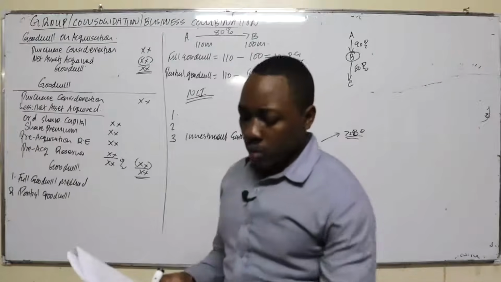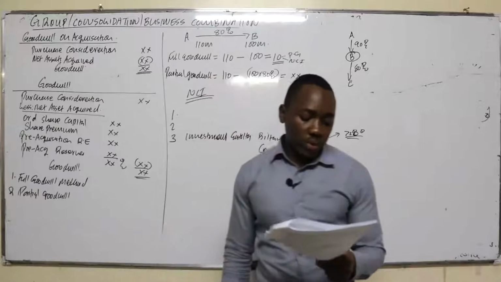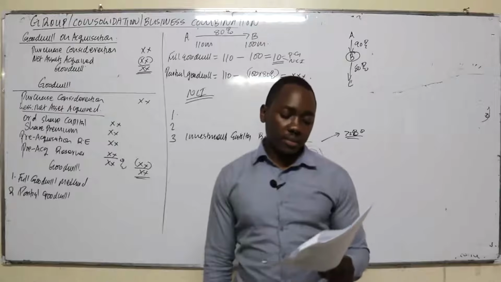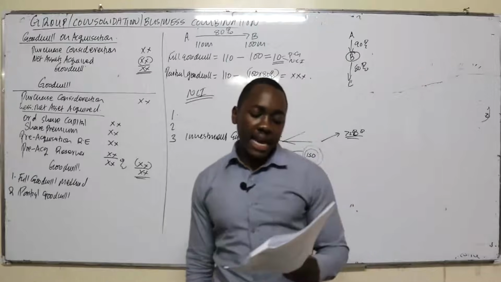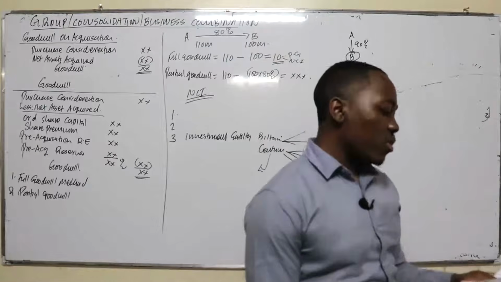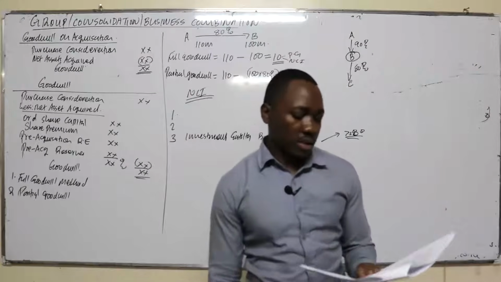Then number two, we have the partial goodwill method. For the partial goodwill method, this is where only the parent goodwill is recognized. And in this case, NCI is measured at their proportionate share of the fair value of the subsidiary net asset. Good.